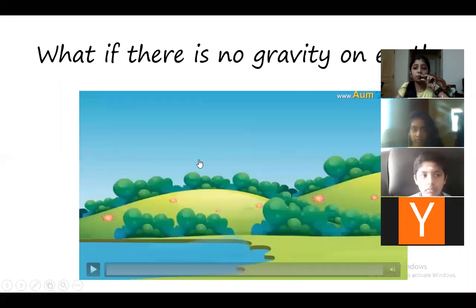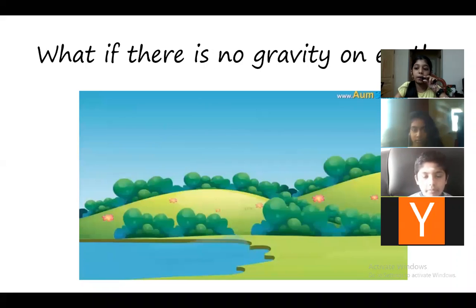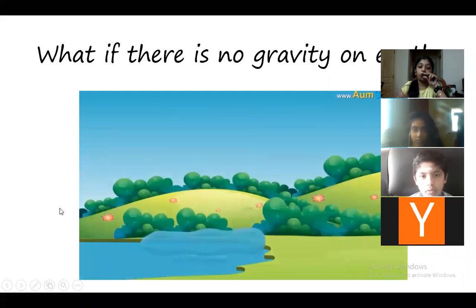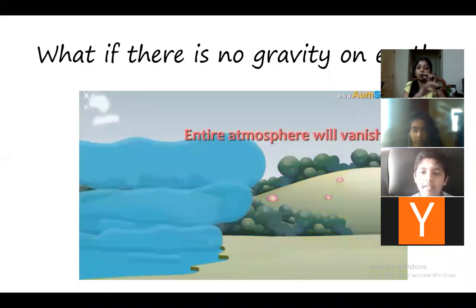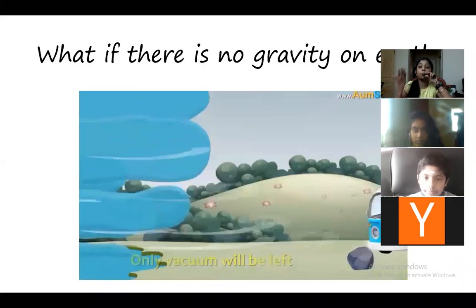So what if there is no gravity on earth? What will happen if there is no gravity on earth? What will happen? Can we see a video? Okay, so all the water will rise up into bubbles in the atmosphere. There'll be no air in the atmosphere. You won't be able to breathe.